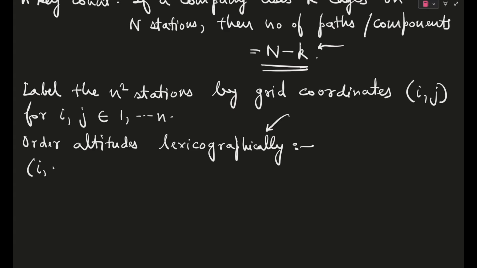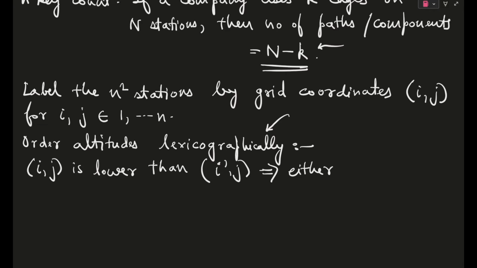Say (i, j). This thing is lower; wherever I write lower or higher, it is always in altitude. So (i, j) is lower than, say, (i', j'), then it is either i less than i', or i equal to i' with j less than j'.